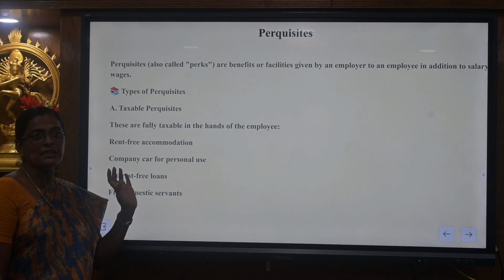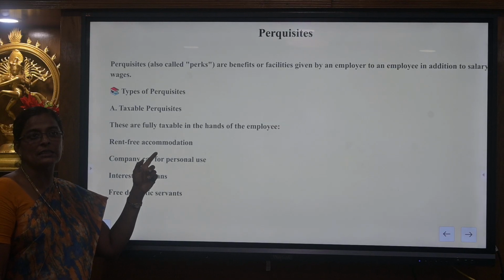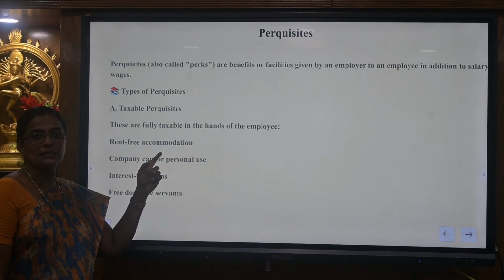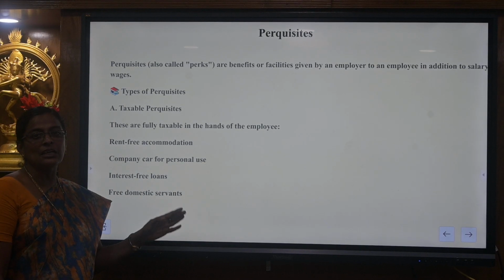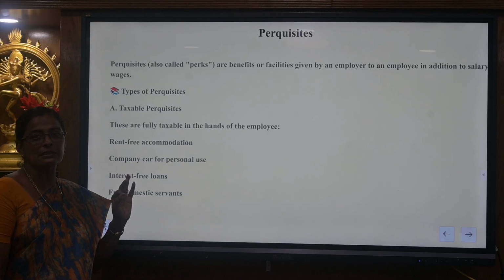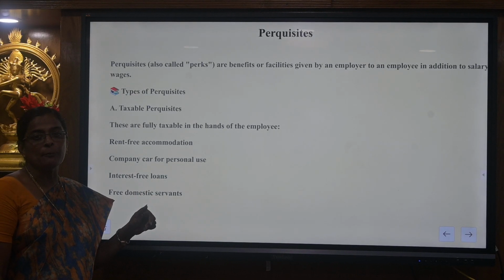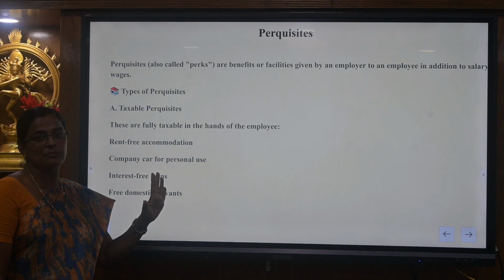If the population is more than 40 lakhs, then the rent-free accommodation exempted is 10% of salary. If the population is 10 lakhs to 40 lakhs, the exemption will be 7.5% of salary. If the population is less than 10 lakhs, then they can claim 5% of salary as exempted.